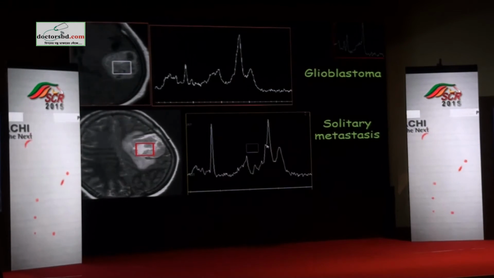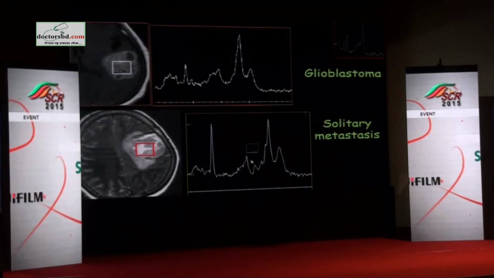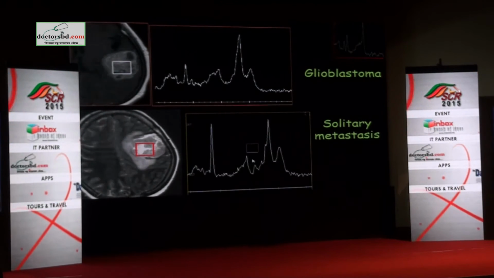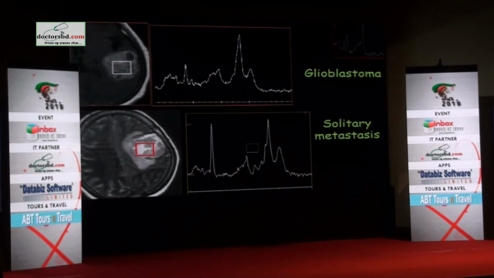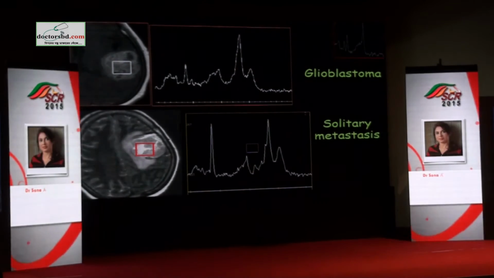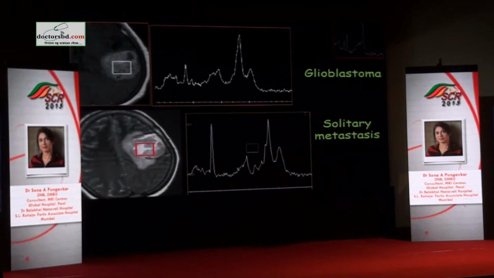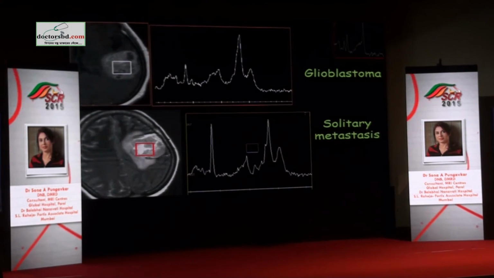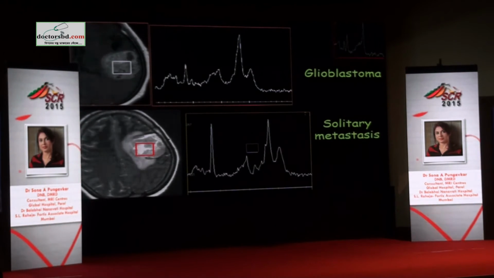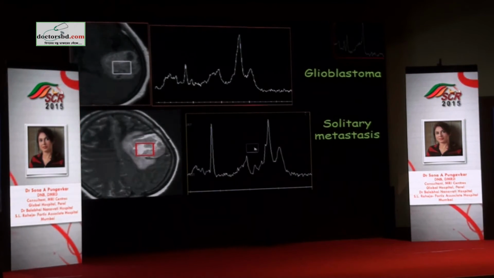You see the small sharp doublet here. So this is the lactate component of the lesion. This is Na, which is completely absent. So although you see a peak here, it is not the neuronal marker Na which we are used to seeing, the N-acetyl aspartate. In a lesion like tumors and high-grade glioblastomas and metastasis, you can get N-acetyl compounds. These are called other N-acetyl compounds, that is other than N-acetyl aspartate, and they also resonate at the same place. So it looks like Na, but it's not Na. So you must learn to recognize this.